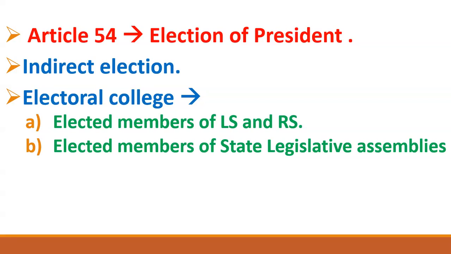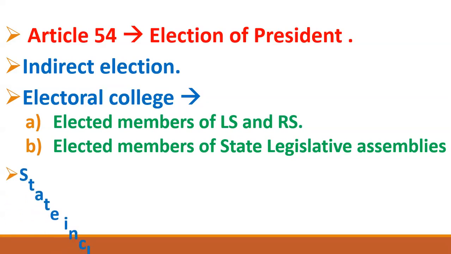Now friends, as we have elected and nominated members in Lok Sabha and Rajya Sabha, similarly there are some elected members and some nominated members in state legislative assemblies also. Definitely the number of elected members is much higher than the number of nominated members. But the point is that only elected members of state legislative assemblies will give vote in the elections of the president. Nominated members of state legislative assemblies will not give their vote.